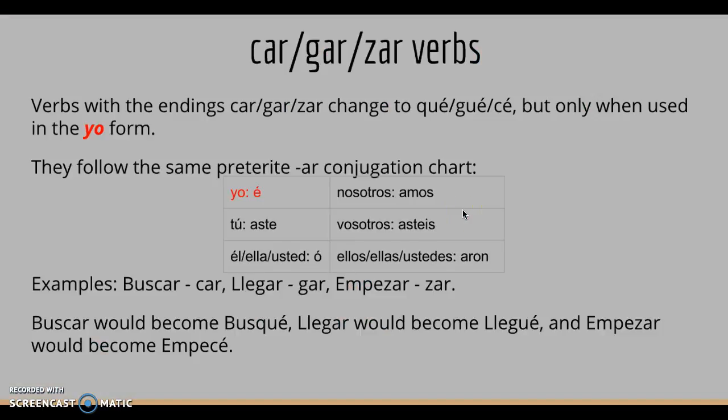Car, gar, and zar verbs. Verbs with the endings car, gar, and zar change to qué, gué, and cé, but only when used in the yo form. So this is the conjugation chart for car, gar, and zar verbs, but you only really have to worry about the yo form. So buscar would change to busqué for yo form, llegar to llegué, and empezar to empecé. If you did the tú form, it would not be llegueste. That doesn't sound right. Llegueste. No, it'd be llegaste. You'd keep it llegaste. But for the yo form, it would change to llegué.